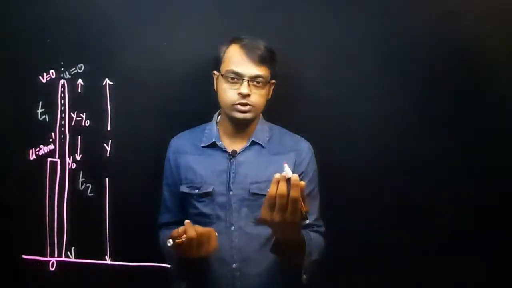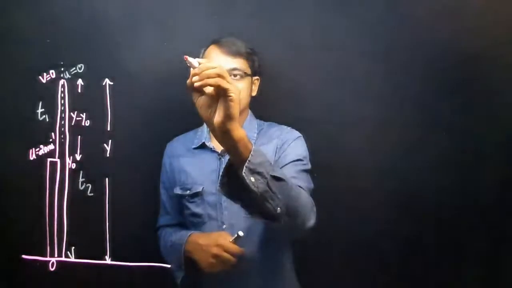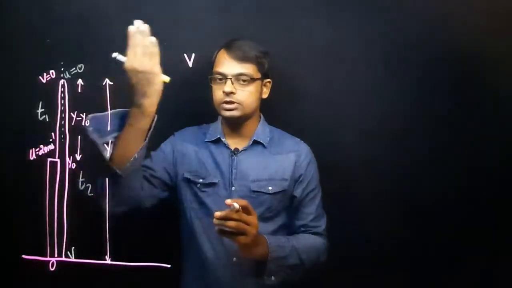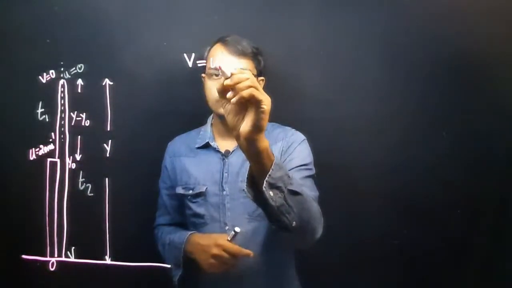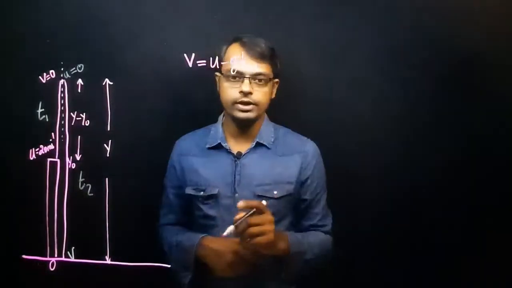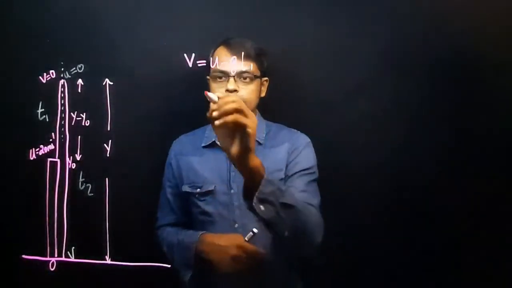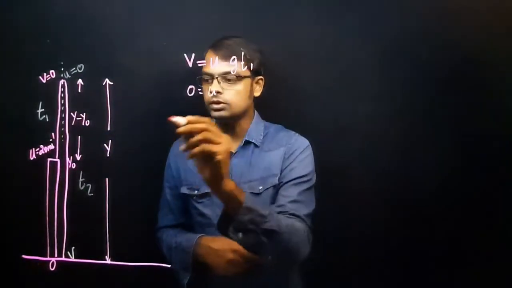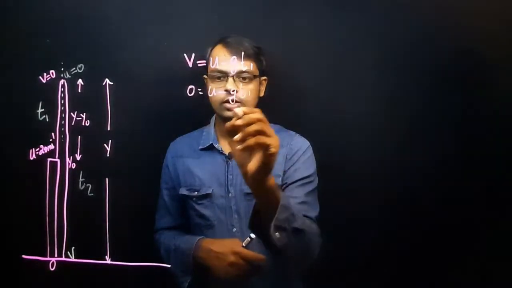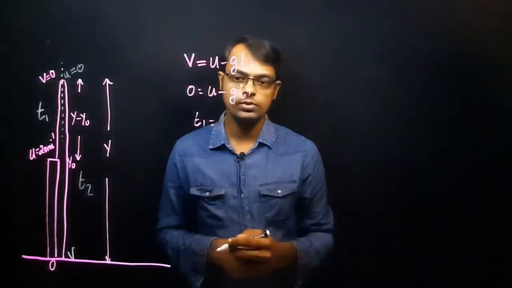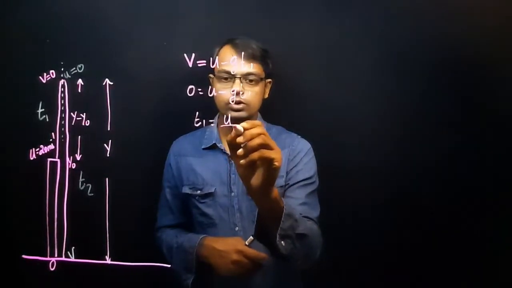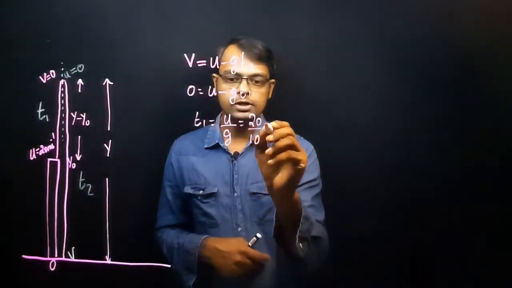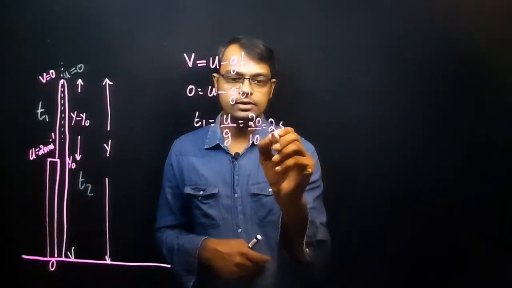Use the equations of motion. You can try any equation of motion. We are considering two sections. In the first part, when the object is going upward, v is equal to u minus g t1, where t1 is the ascending time. What is v here? In the first case, 0. So 0 is equal to u minus g t1, or t1 is equal to u divided by g. So the answer is 20 divided by g, which is 10, that is equal to 2 seconds.